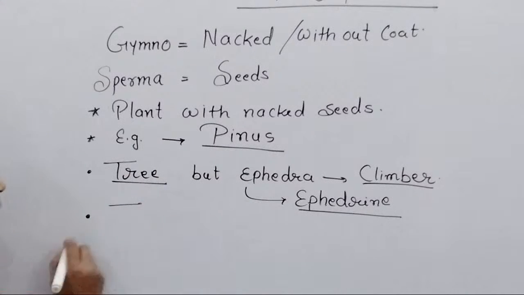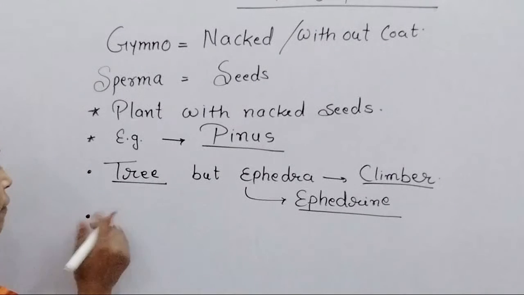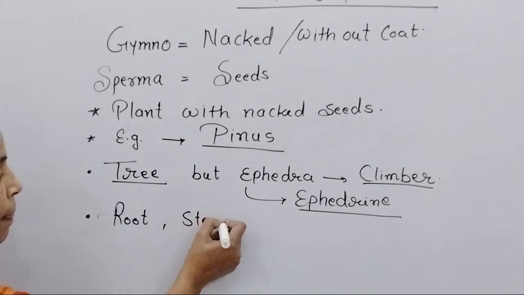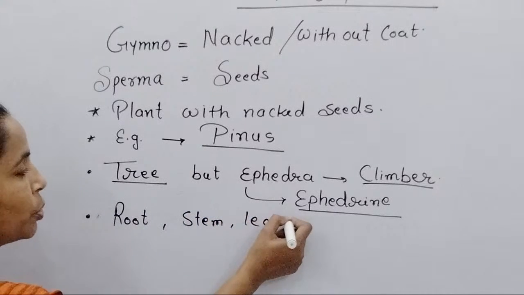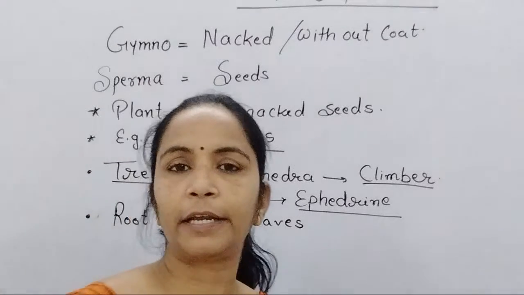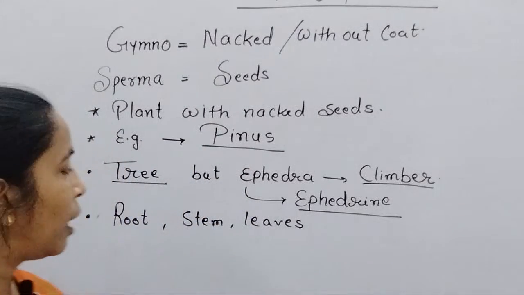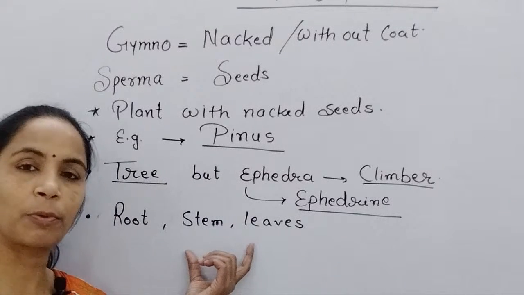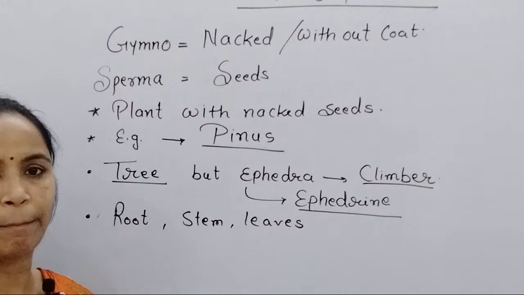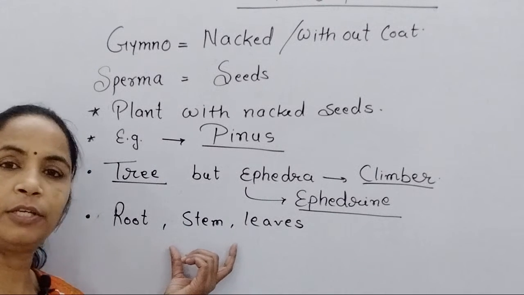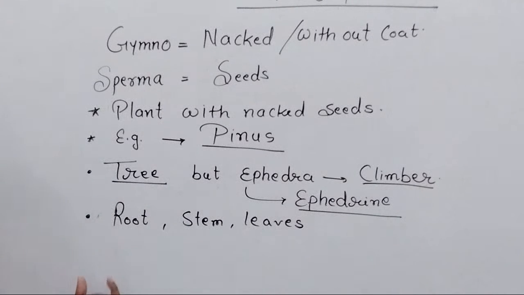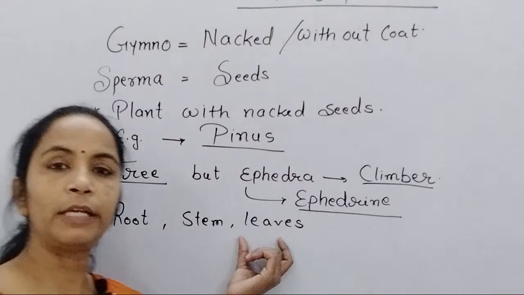habit of the plant, as we all know, trees are divided into root, stem and leaf. So here also you remember in gymnosperms the plant body is now very well differentiated into root, stem and leaves, and this differentiation actually begins from the pteridophyta. In pteridophyta, for the first time you saw that the body is differentiated into root, stem, leaf. Now a more differentiated body, when we come towards it, individually here we study all these structures.